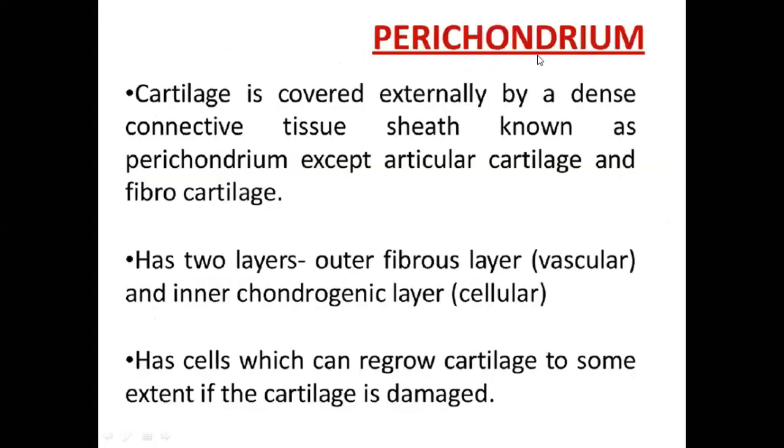What is perichondrium? Like periosteum, it is the covering of a cartilage, except where it is absent. It is absent in articular cartilage and in fibrocartilage. Very important: perichondrium is absent in articular cartilage and fibrocartilage, and it has two layers, outer fibrous and inner cellular.